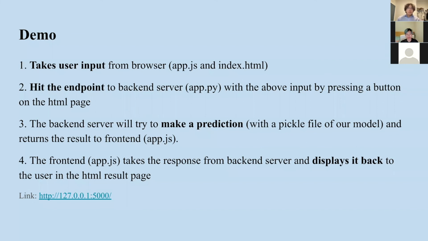Demo. Our demo takes user input from the browser using the files app.js and index.html. Then it hits the endpoint to the backend server, which is run through app.py by pressing a button on the HTML page. The backend server makes a prediction using a pickle file of our model and returns the result to the front end. The front end then takes the response and displays it to the user in a results page. We will come back to the demo after finishing the slides.